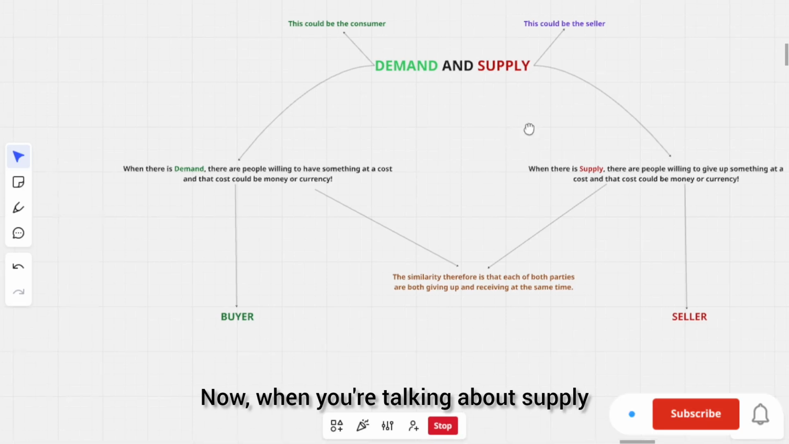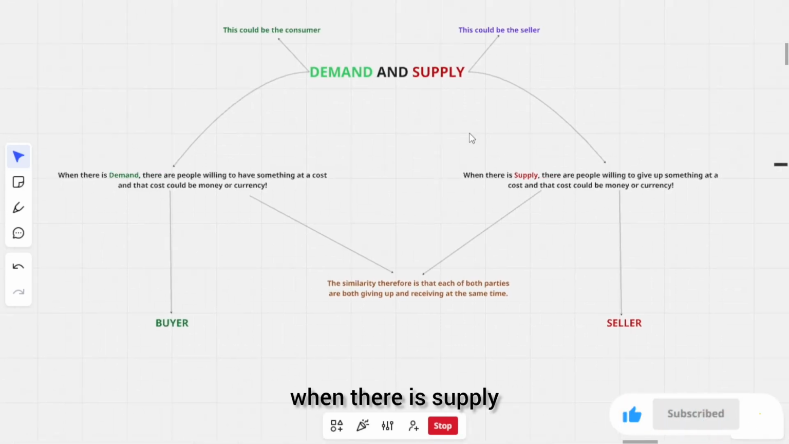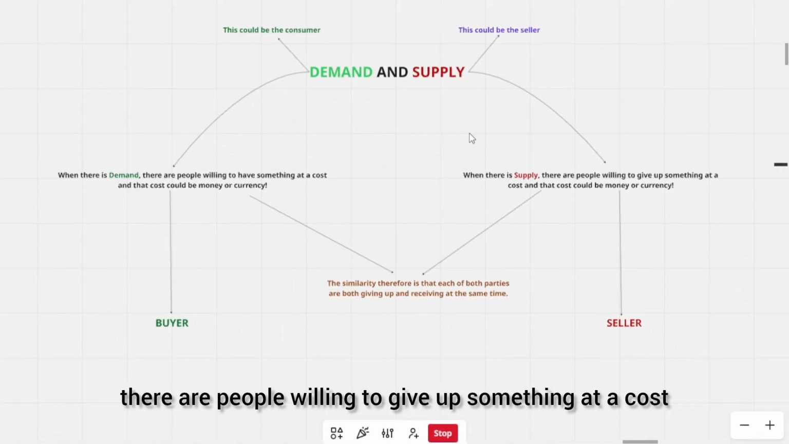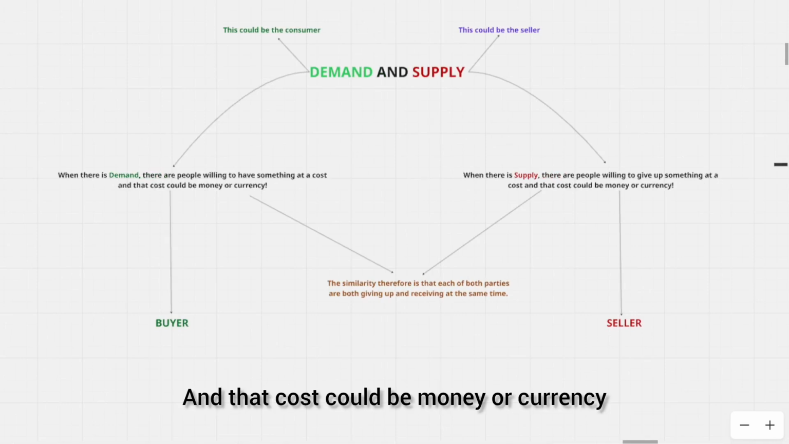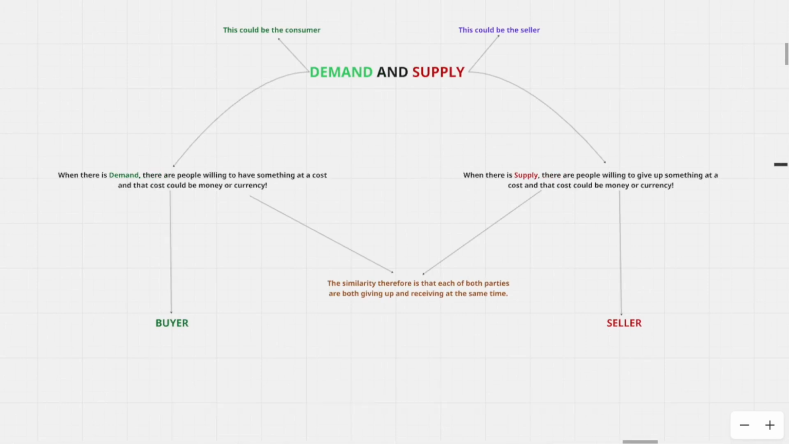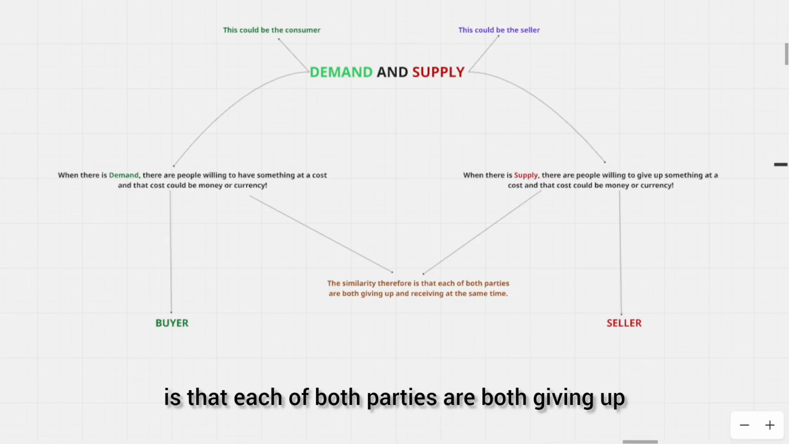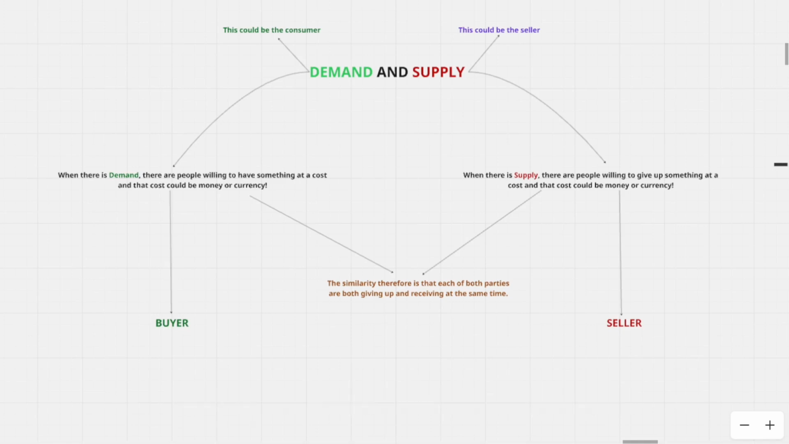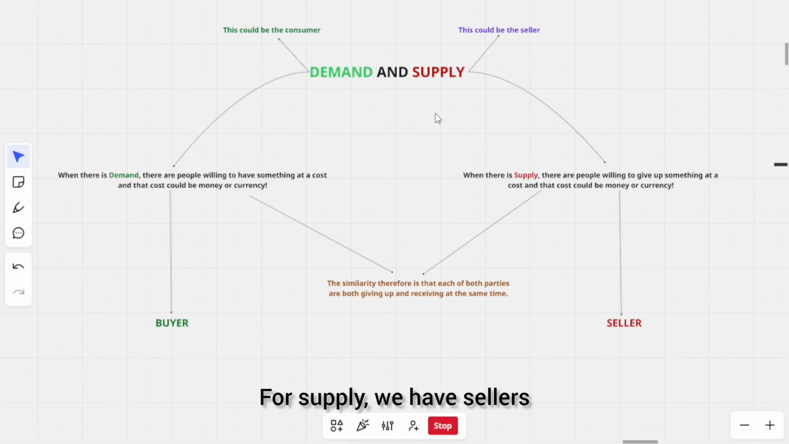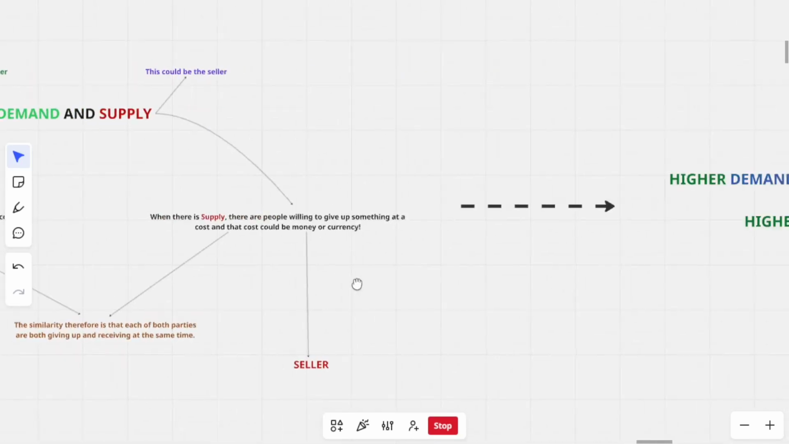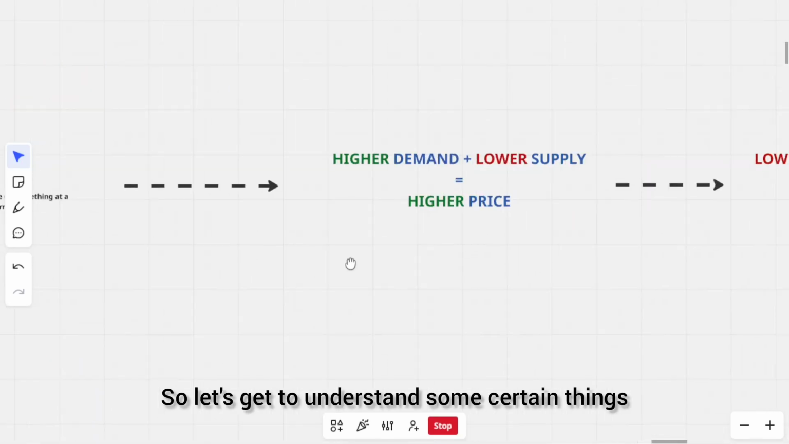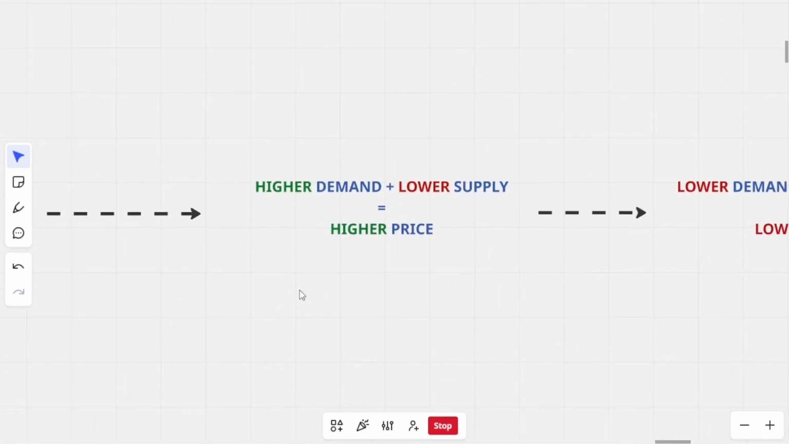When you're talking about supply, there are people willing to give up something at a cost, and that cost could be money or currency. The similarity therefore is that both parties are giving up and receiving at the same time. For demand, we have buyers. For supply, we have sellers. So let's get to understand some certain things.